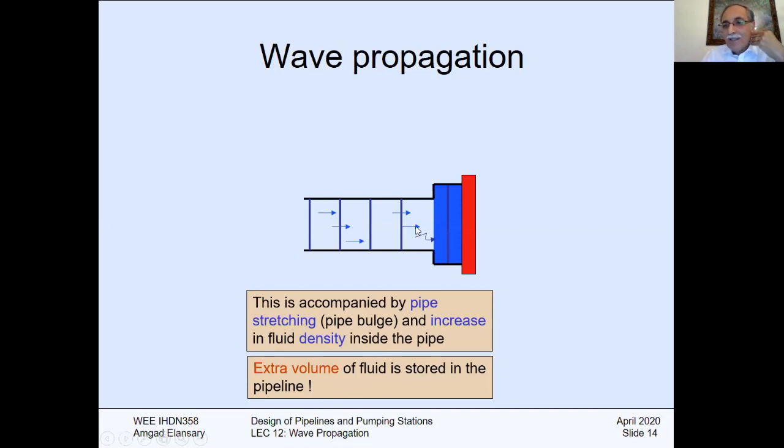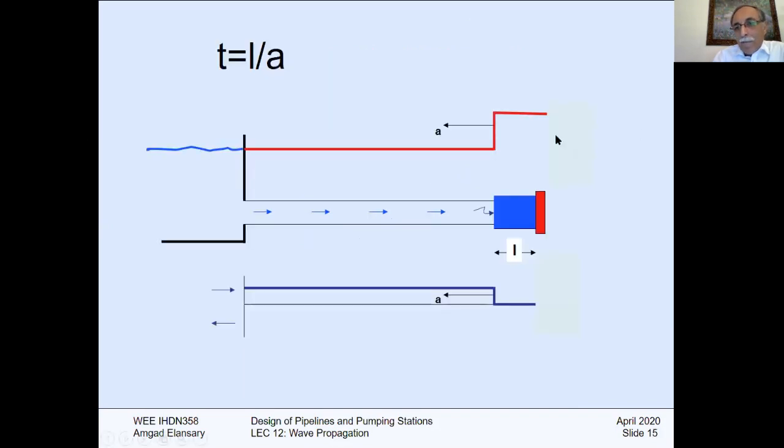Do you get that sense? Due to that increase in the pipe diameter, due to that bulk that happened there, there is an extra volume of liquid stored on that part. This will propagate with time. Time L over A is the time required for this wave front to go to the reservoir. So at L over A, the red wave front here will reach the reservoir.